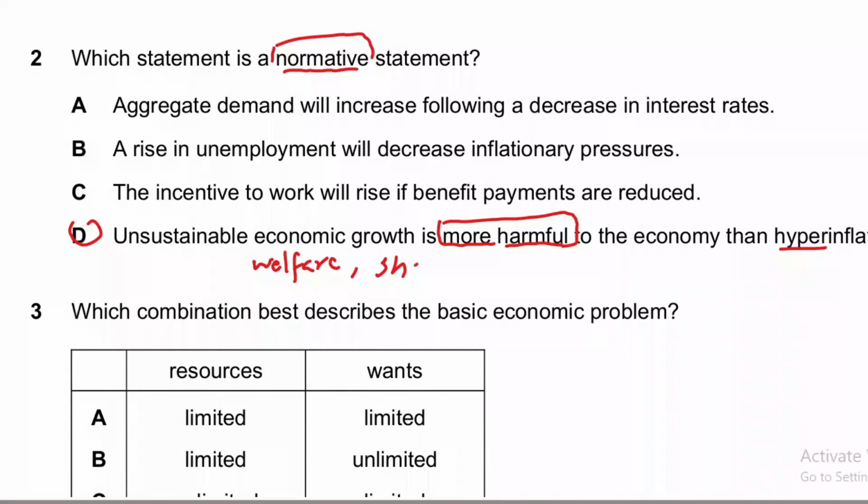If the examiner uses the word should, it shows opinion. Qualitative statements are always normative statements. Harmfulness, usefulness, deservingness are the kinds of words the examiner generally uses for normative statements. So all other options are factual and only option D is the opinion of someone.